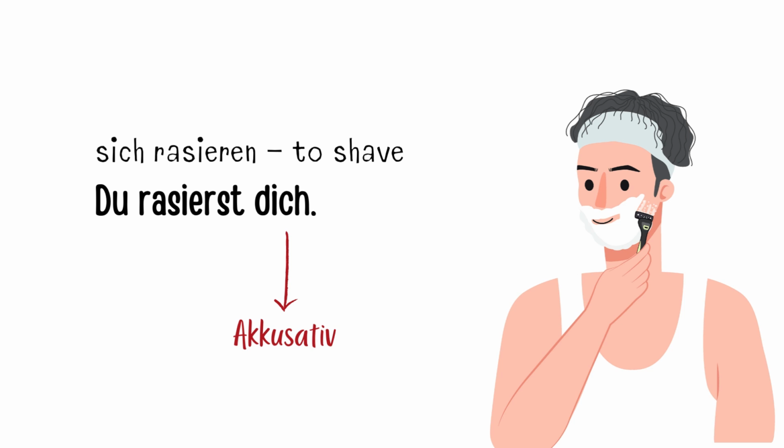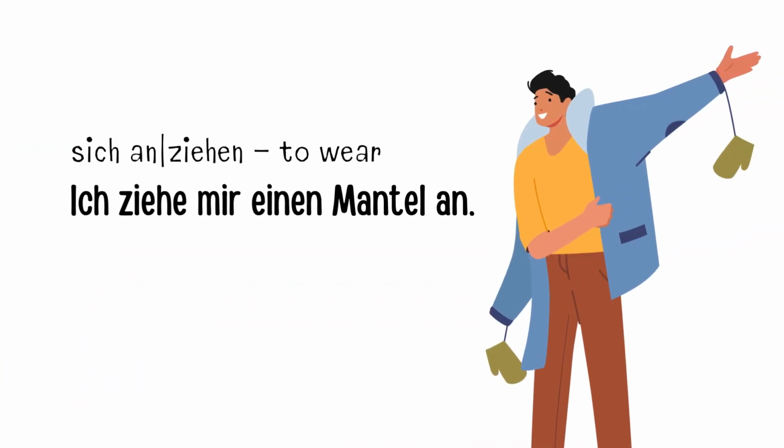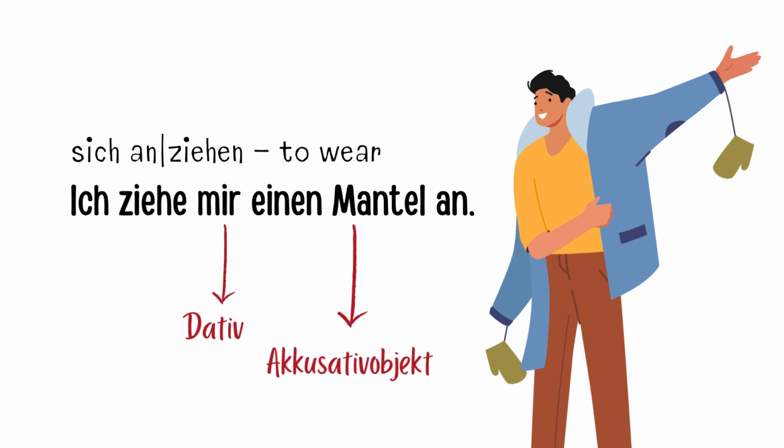Since there is no direct object here, the reflexive pronomen dich is accusative. And the last one is: richtig. Since there is a direct object here, einen Mantel, the reflexive pronomen mir is dative.